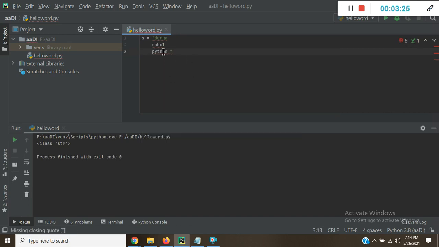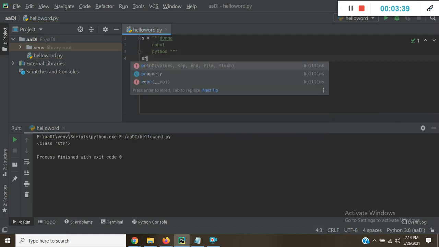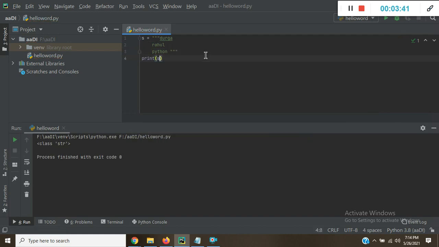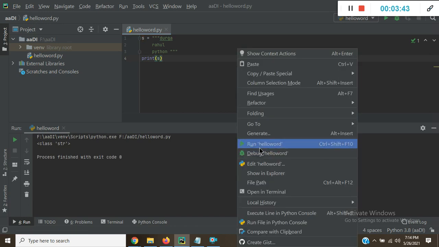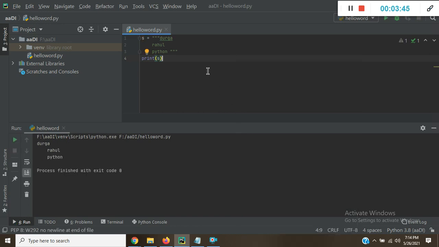You can see here it's giving an error because we have not applied a triple quote. Once we apply triple quote here, the error is removed, and it's going to print s. So how can we define multiple lines in a string? With the help of triple quotes, single triple quote or double triple quote.